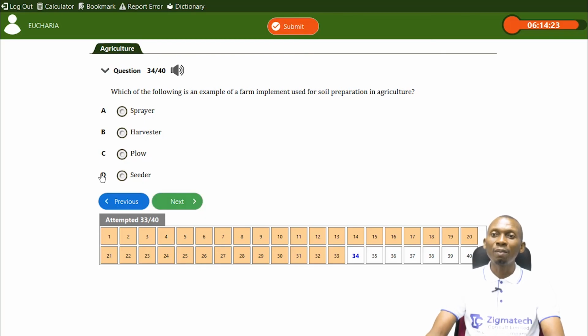But the plow is an implement used to prepare the soil, and it's a primary tillage implement. So the answer is plow.